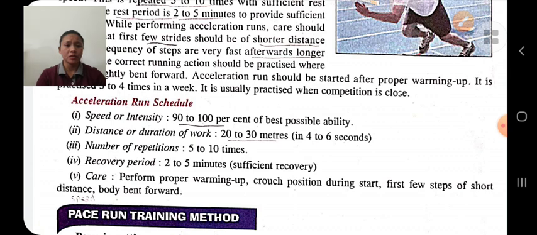Number of repetitions, we should do the repetition of 5 to 10 times, and the recovery period is kept around 2 to 5 minutes, and warming up should be performed before doing this acceleration run training method. And first few steps should be of short distance, and body should be bent forward.